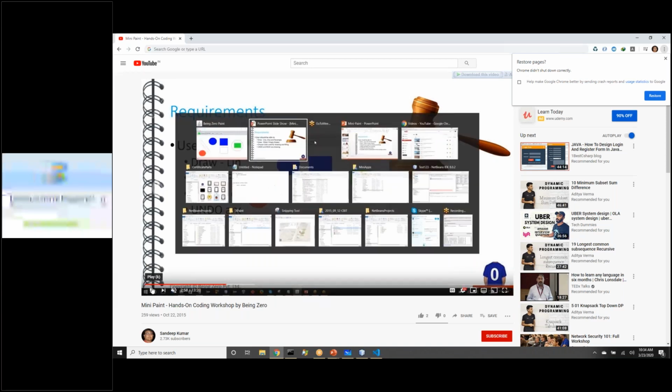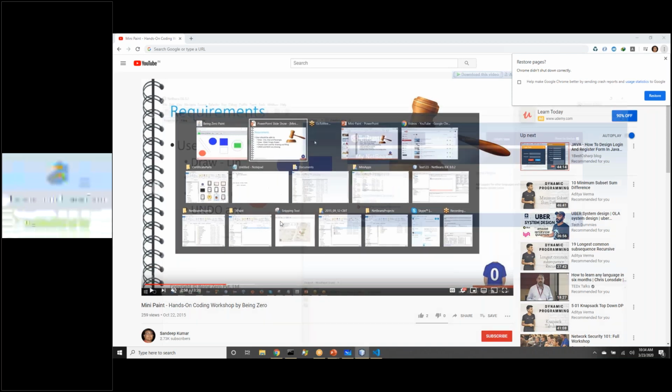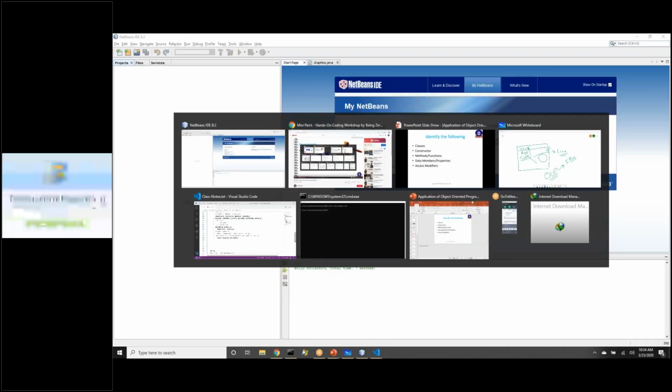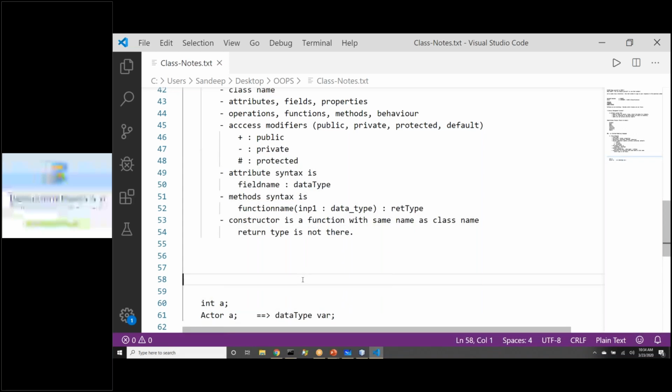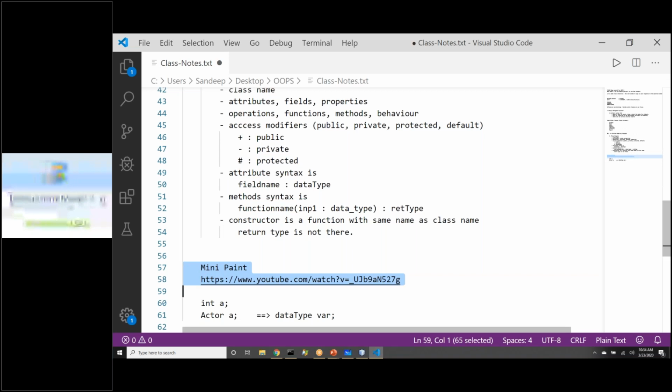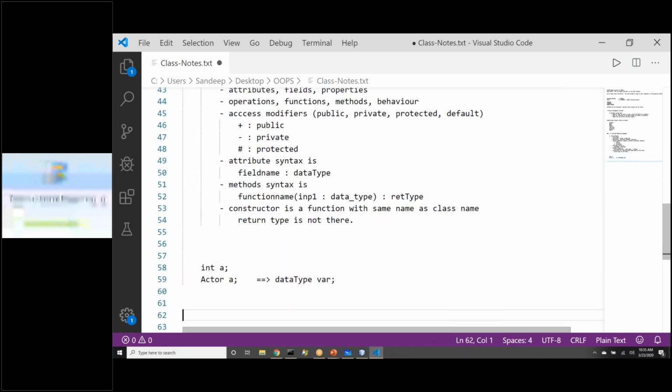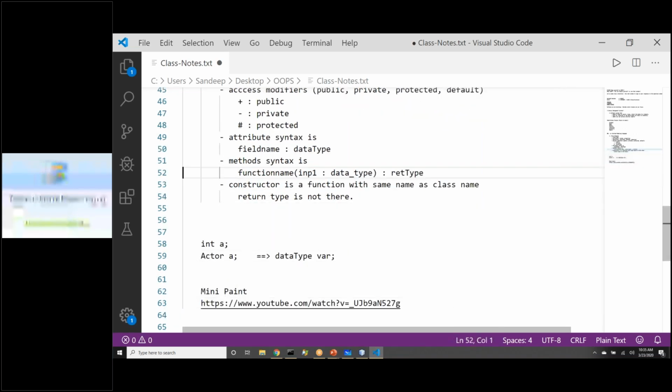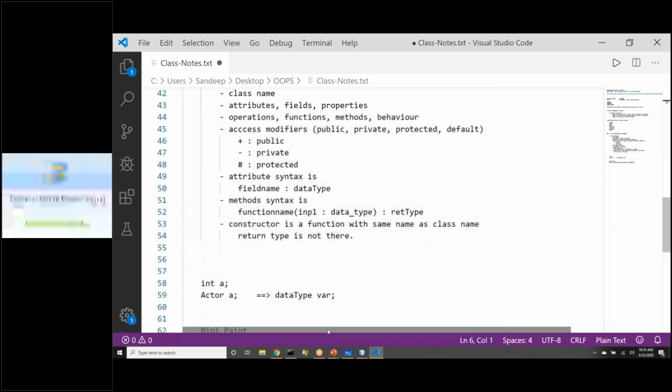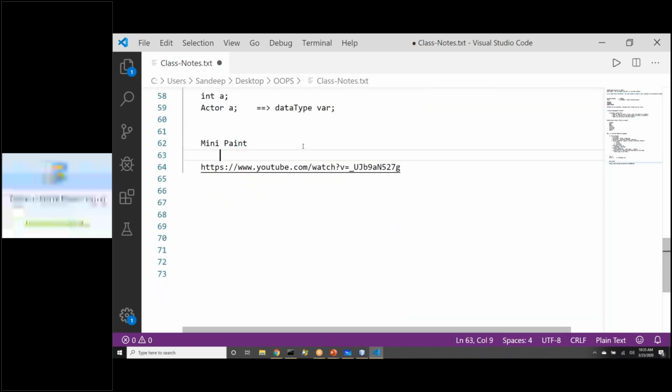So I'll pause it here and come back to our notes. From here onwards, whatever we will be learning will be to have enough knowledge that eventually we can build that small application. This is the link I'm putting here. These notes will be shared with you, so this link is also available. This is talking about the mini paint requirements and the case study that we will build.